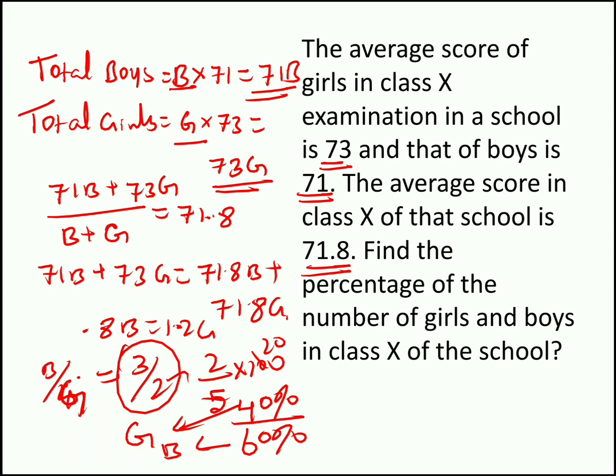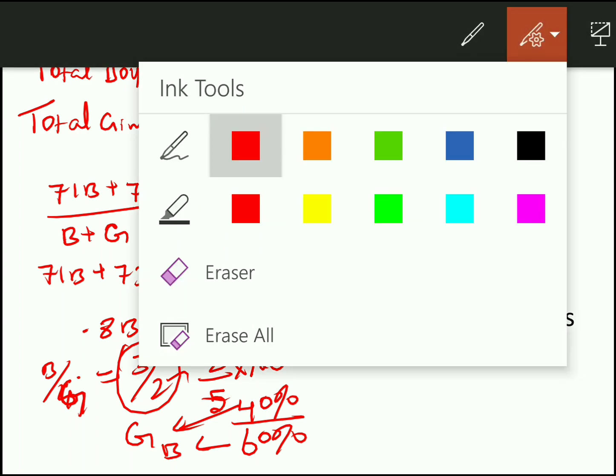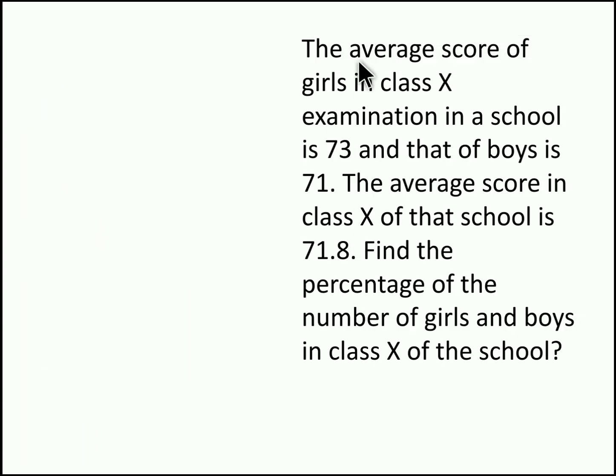We can also solve the same problem using weighted average, or mixture and alligation rule. So we can solve this problem using the alligation rule now. The average mark scored by the girls is 73 and the average mark scored by the boys is 71.